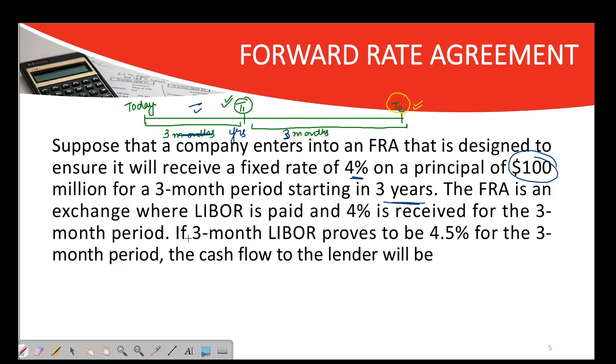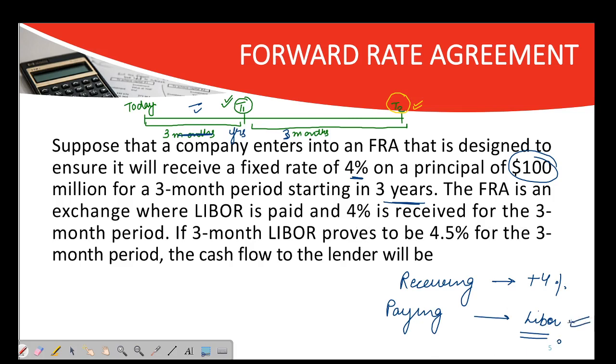Now the FRA is an exchange where LIBOR is paid. What are you receiving? You are receiving a fixed interest rate, that is 4%. What are you paying? You are paying LIBOR. And 4% is received for the 3-month period. Now you don't know what the LIBOR will be. After 3 months, you get to know that the LIBOR is 4.5%. You are receiving 4% and you have to pay 4.5%.